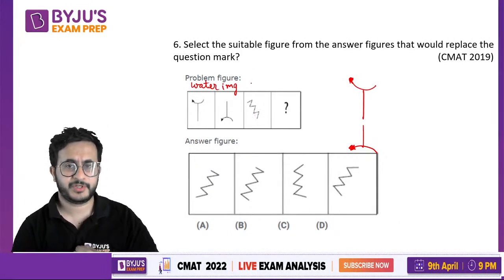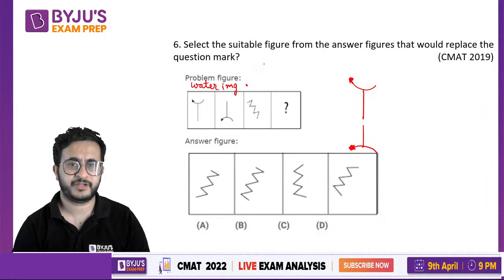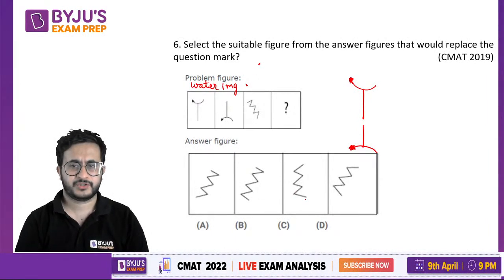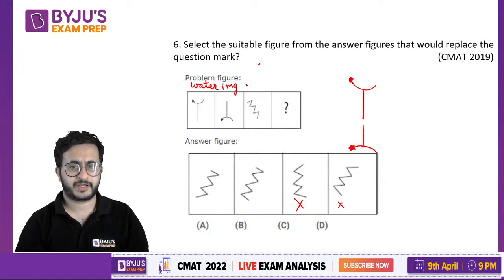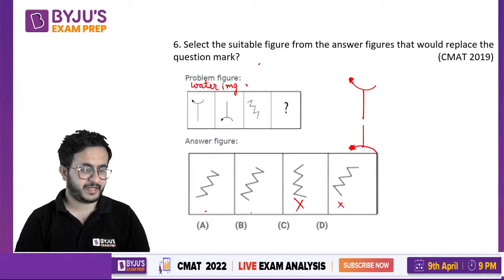So if we take the water image of this, we will get something like zigzag from left end to center. Okay, it should come formed from the left end towards the center. So this is coming straight, so that is wrong, right? Left end to center is fine. Okay, so it is pointing down, so the topmost should point up, right? So it is pointing straight, so it should not, it should be pointing up. Now we are left with A and B.